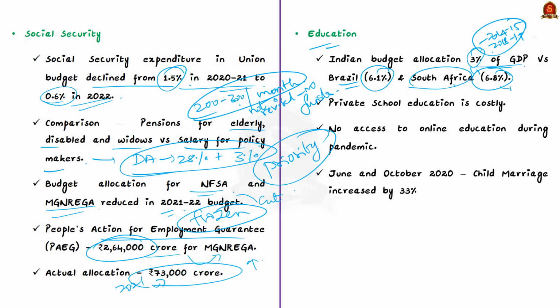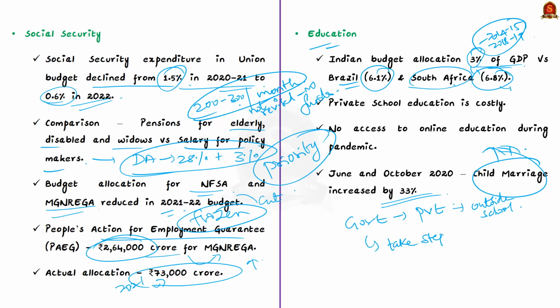Due to the government's lower spending on education, students are moving from government to private schools, which are very costly. So, parents are taking their children out of school. The inequality even widened due to the pandemic, so many students are not able to access online education. And with students dropping out of school, child marriage is on the rise. Between June and October 2020, child marriages reportedly increased by more than 33%. So, the government must take steps to increase education spending.